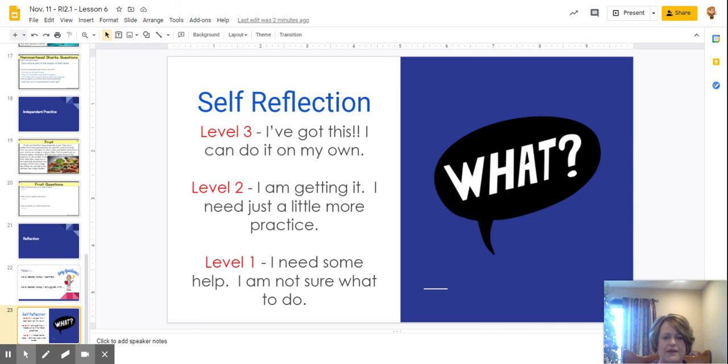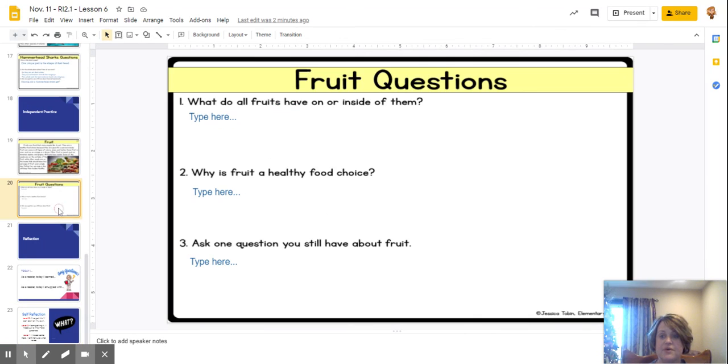So don't forget to do that reflection piece before you leave this lesson, just so that we know how everyone is doing. Even if you want to, you could put your level at the top of your fruit question page. So on your fruit page, like up here somewhere, you could put if you're a 3, a 2, or a 1, so that we can see those when we take those up and look at them. Okay, so go ahead and read your fruit page. If you finish early before others, you are more than welcome to get out your reading baggies and take a look at some books that you have to finish your time out.